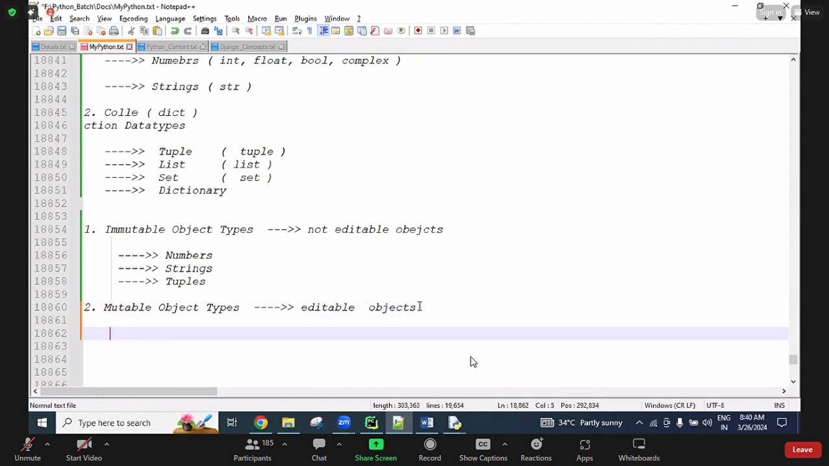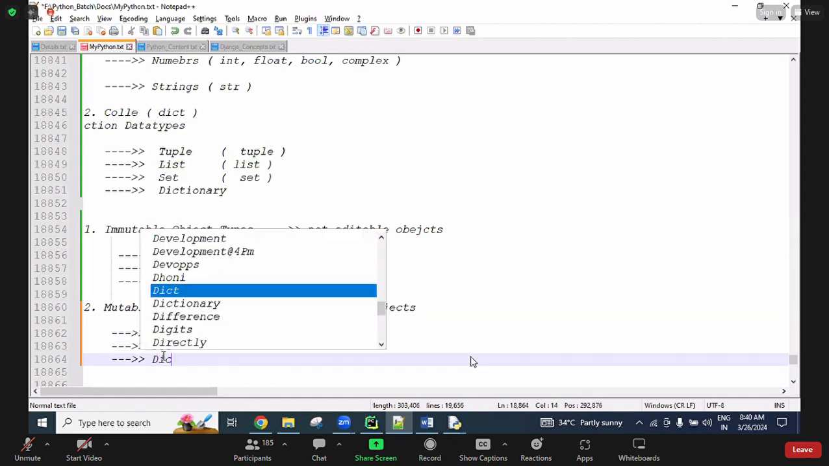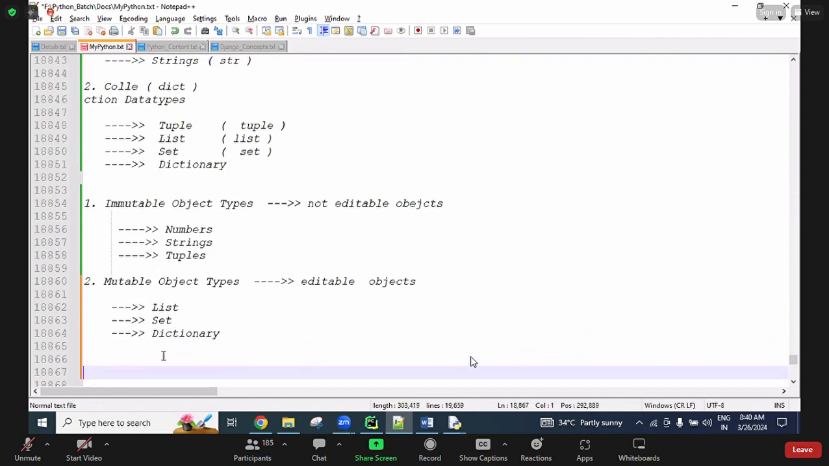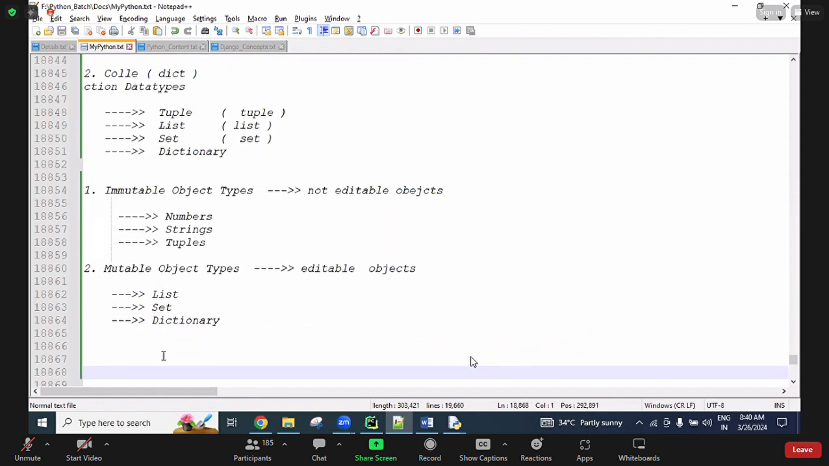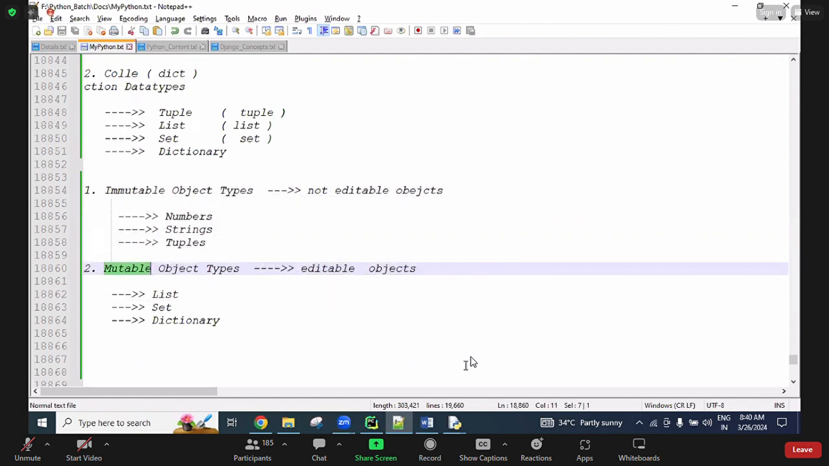Okay, so what is remaining? Lists, sets, and dictionaries. These things come under mutable objects. Is everyone clear so far? Let me know. Immutable and mutable. Today practically I will show you these mutable and immutable behaviors. Theoretically, I have explained so far.